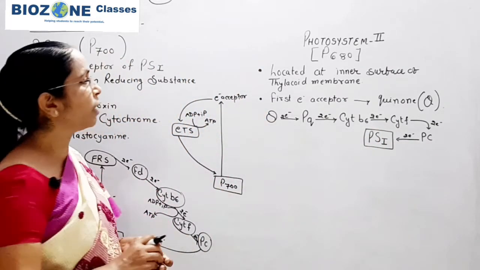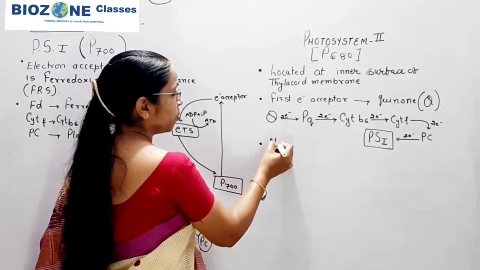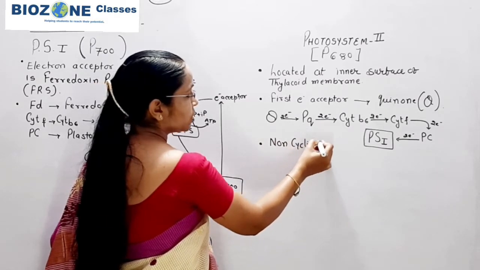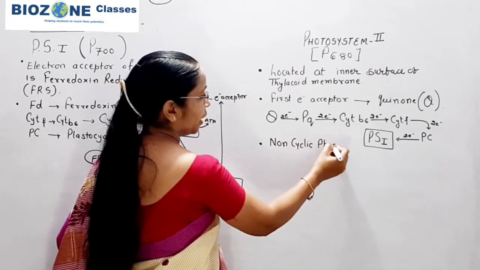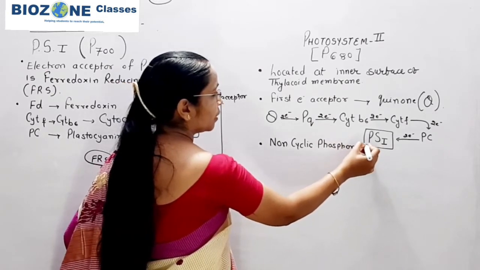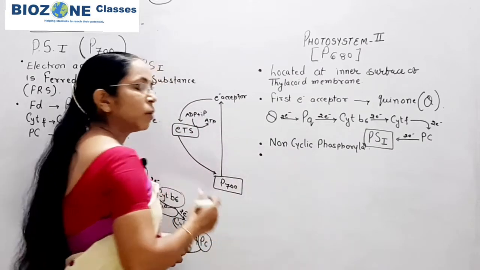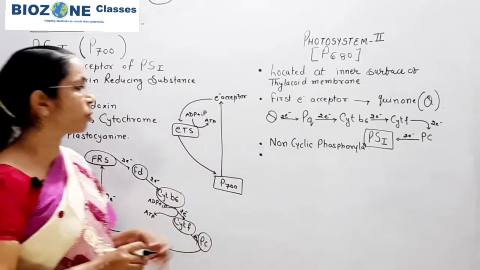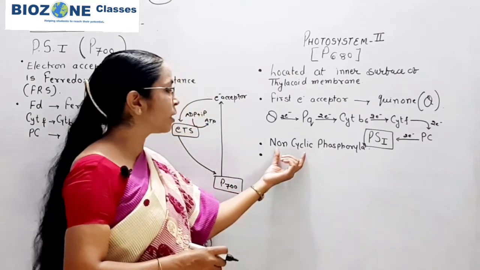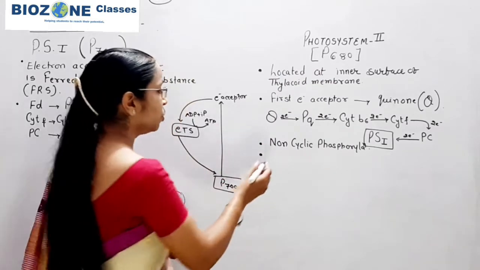That's why we study that photosystem 1 is mainly associated with non-cyclic phosphorylation. What non-cyclic phosphorylation is, we will study in our next sessions, but mainly remember it as the function of photosystem 2.